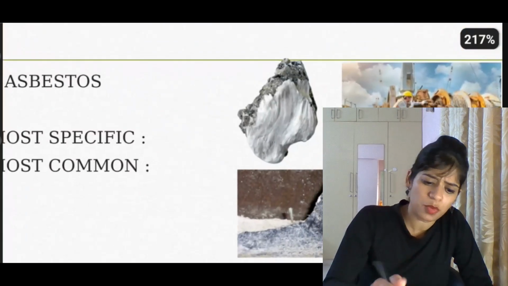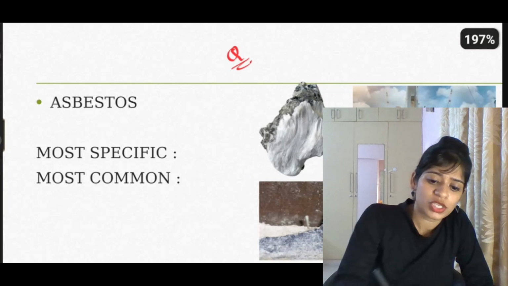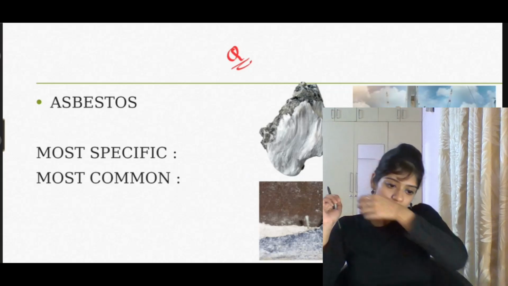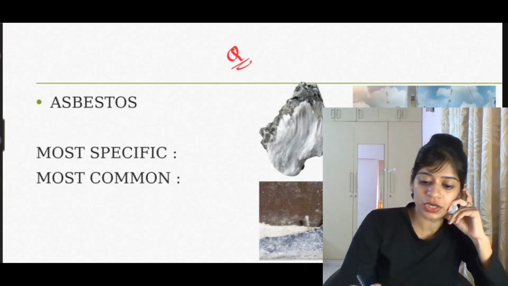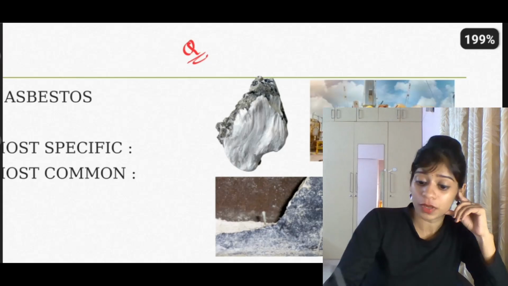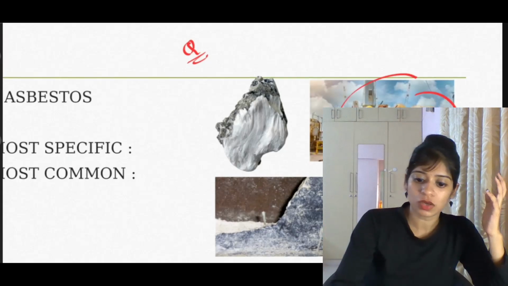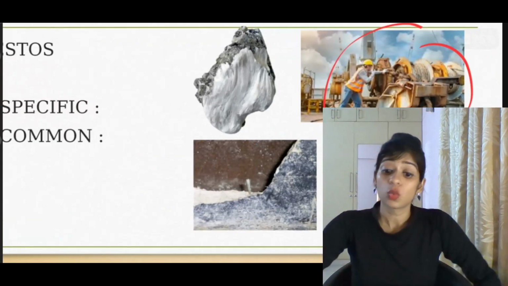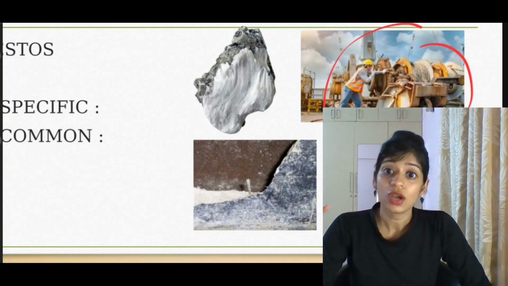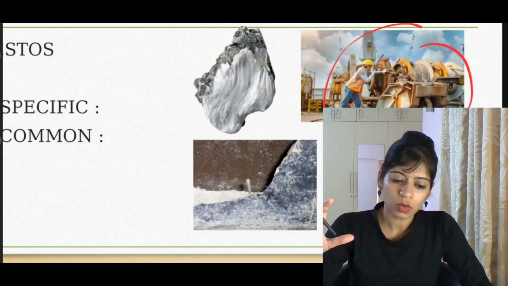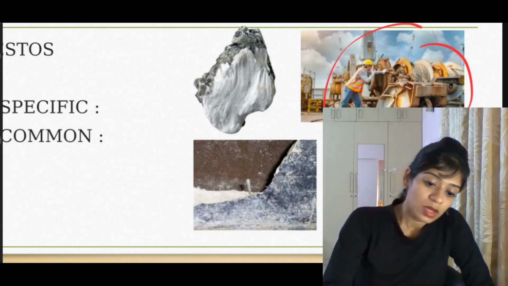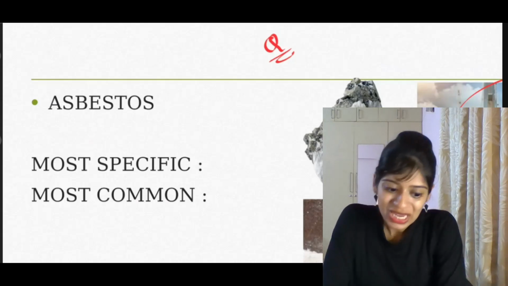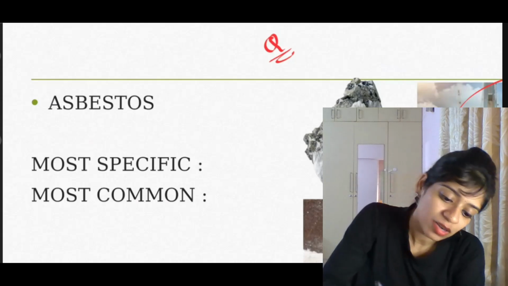Okay, we'll come to the Ames test. But first, this is a very, very important slide. Every question paper, including alternate papers, tends to ask this question. Asbestos is a mineral that we come across in the shipyard industry, cement industries and so on. The question itself will mention that a person was working in a shipyard or cement factory, and what kind of cancer he is prone to get.